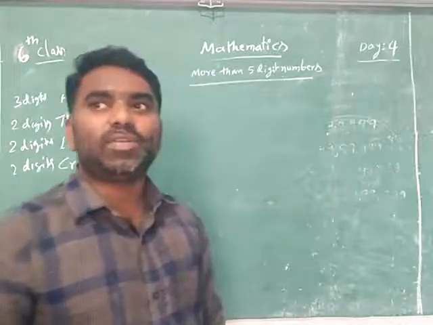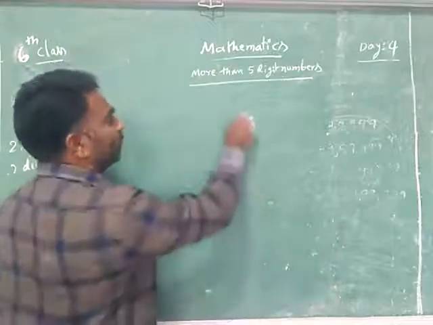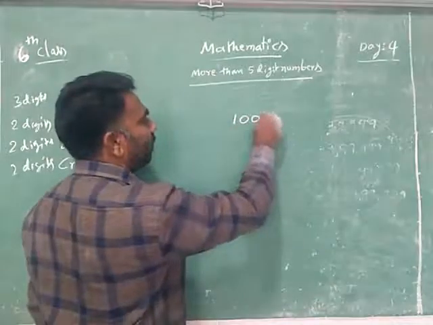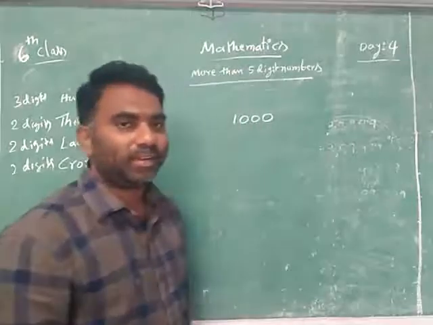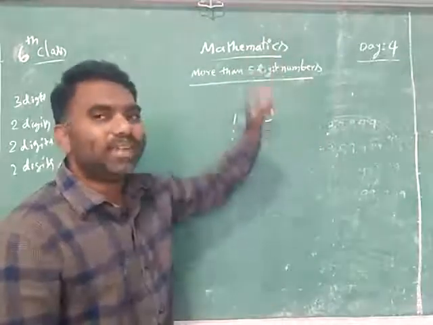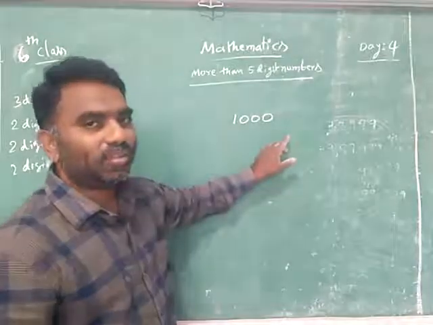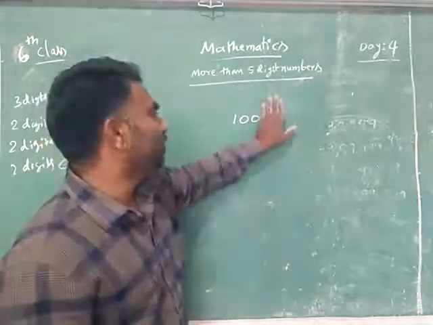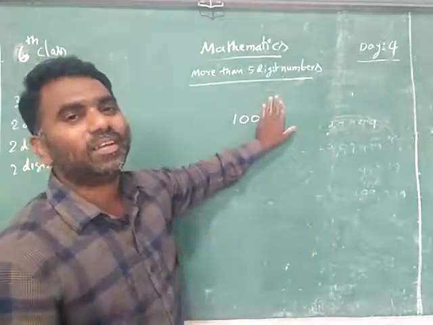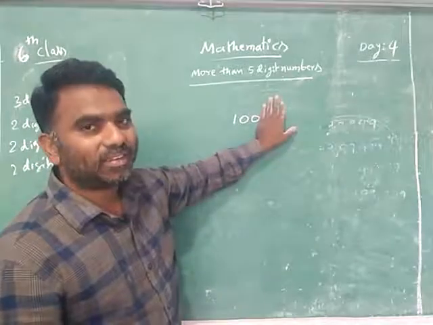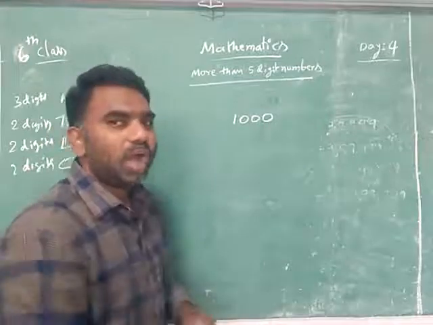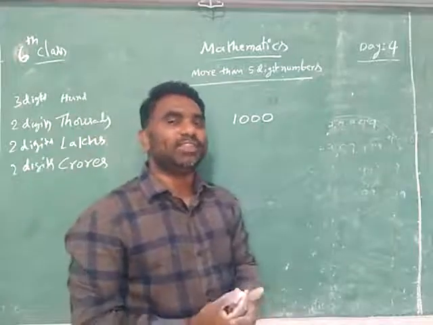Like that, when I am asking how many tens are there in 1000, maybe you get doubt. Simple. We need to write like this. You write 1000. Then you try. How many tens are there? 10 means what? One zero. You close 10. You will get answer there only. How many tens are there in 1000? 100 tens are there.